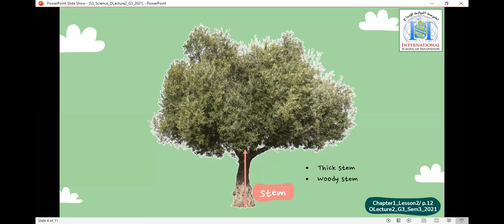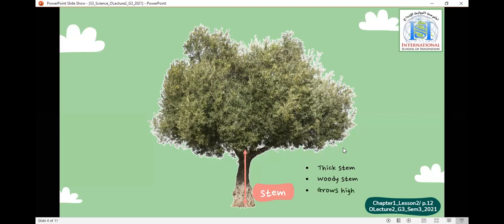This is not how we participate, guys. So it is a thick, strong, hard stem, and if we cut it, we will get wood. So it is a woody stem.